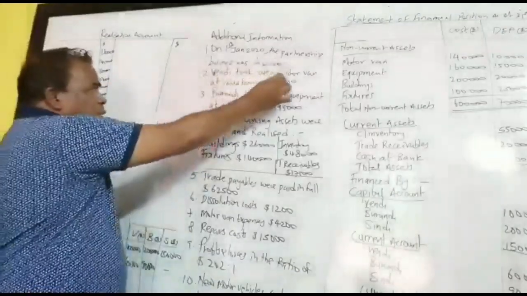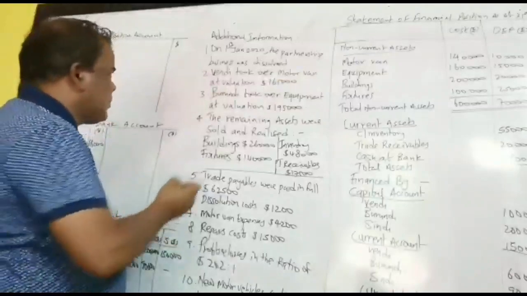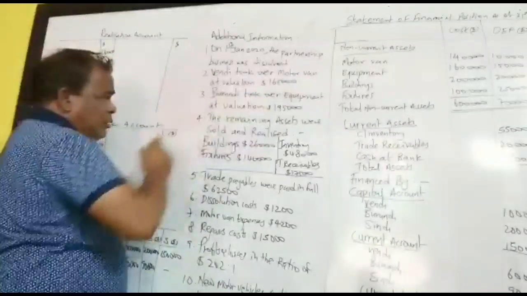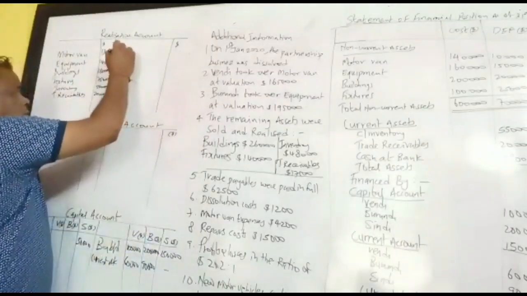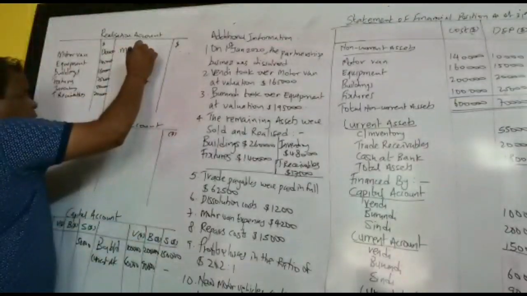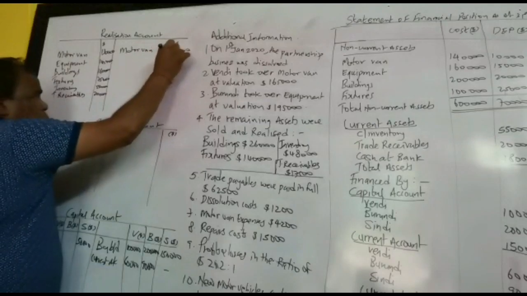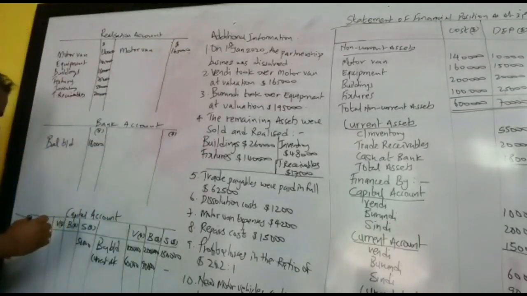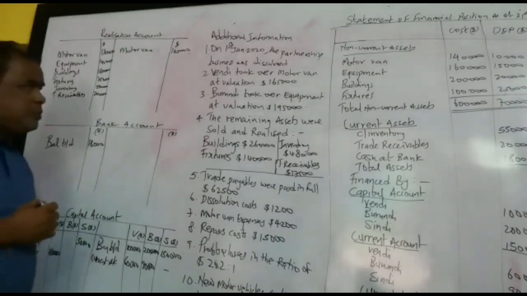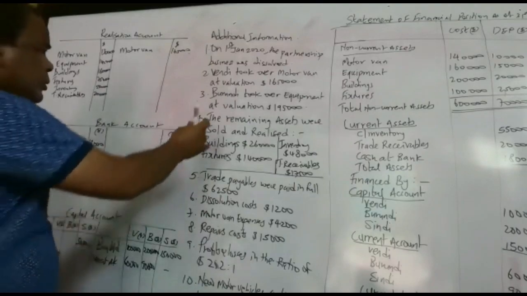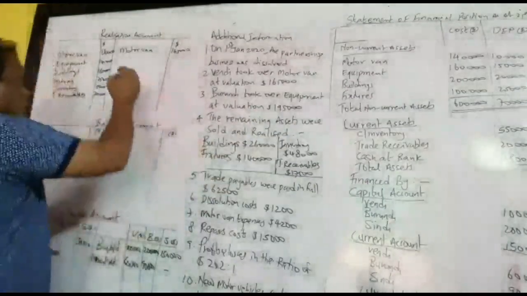Now, on 1st January 2020, the partnership business was dissolved. Bandit took over Motovan at valuation 165,000. So here we'll have Motovan 165,000. Who took the Motovan? Bandit. Therefore, we have to debit in the capital account of Bandit, Motovan. How much? 165,000. Here we go.